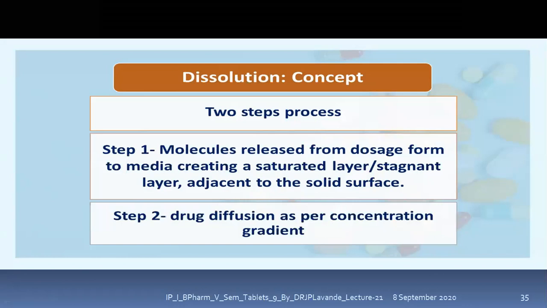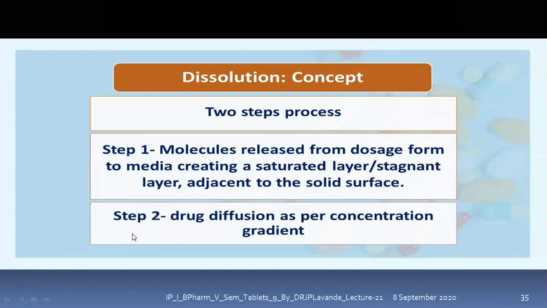Now, how will it happen? When the drug goes into the solution, in this step one, the molecules get released from the dosage form and go into the media in order to form a saturated, stagnant layer.